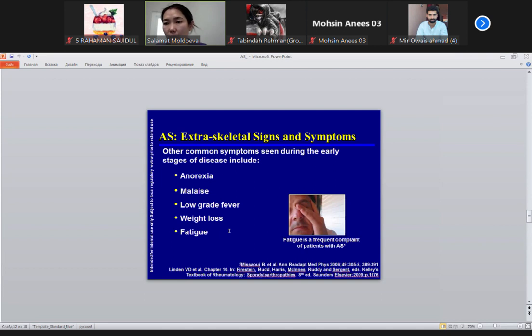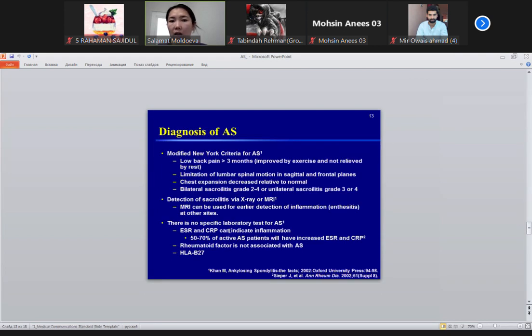You will recommend MRI to your patient in the early stage, because MRI shows soft tissue. Remember this if some students don't know. By MRI you can find inflammation of enthesitis here.